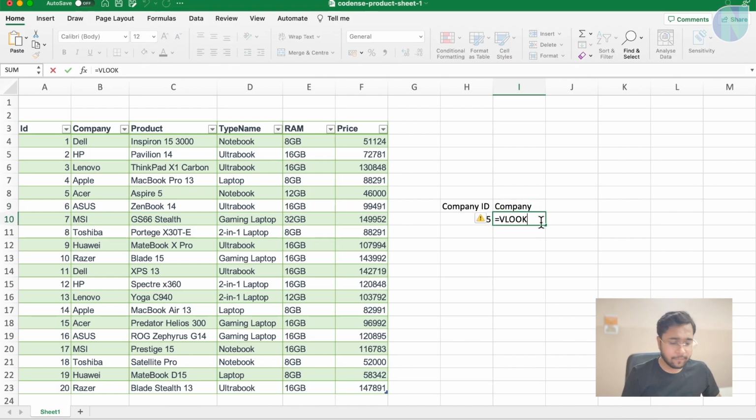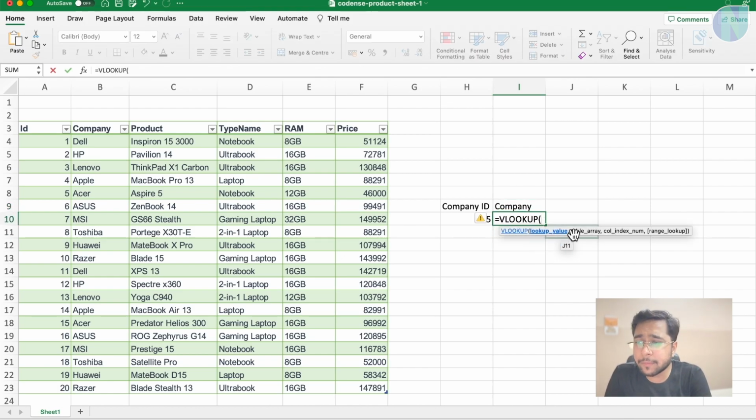We set here VLOOKUP and I will select this. You can see it is giving me 4 values. If you do it yourself also, it will give you some hint like VLOOKUP bracket. Then the first value is lookup_value. What does this mean? This specifies the value that you want to look up in our data.